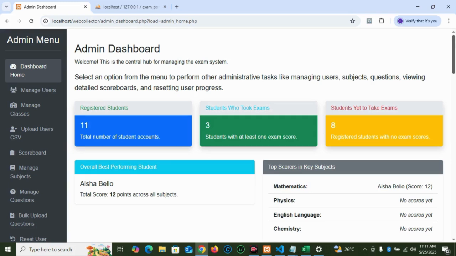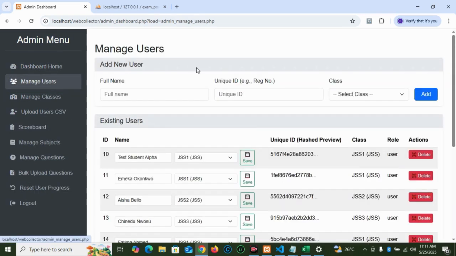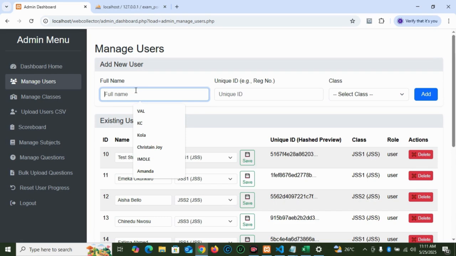Like I've said, the manage users. If you come to this manage users, it shows you the user table form. Then we have manage classes. In manage users, the admin can manually enter new users or new test takers.